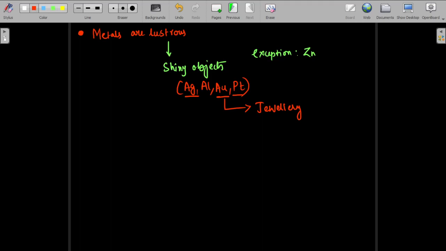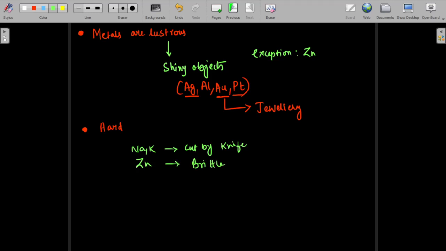Next, metals are generally hard. But this is quite insane, because many metals are soft, like sodium and potassium, which can be cut by a knife. I have already discussed zinc. Zinc is brittle. Brittle means it just becomes a powder. So you can't call something hard if it just becomes a powder, right?